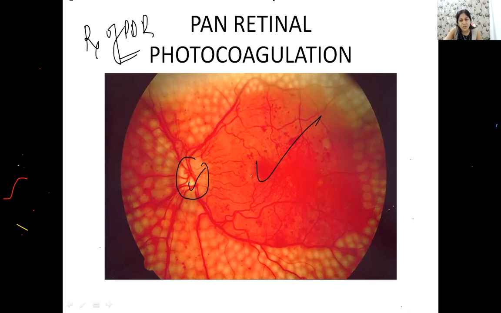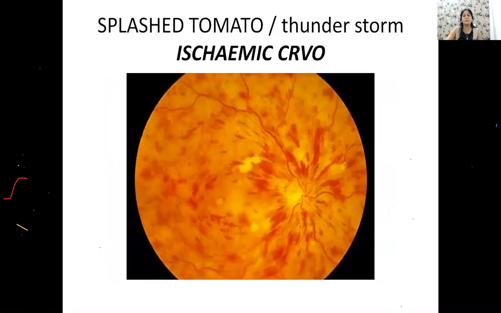Okay, a picture question, please identify. Now, this came in your exam last year. You must know this is a thunderstorm appearance, or a splash tomato appearance, which is seen in CRVO. Okay? The patient presents with sudden painless loss of vision. You have dilated tortuous vessels. Do you see here? So you have got a lot of dilated tortuous vessels.